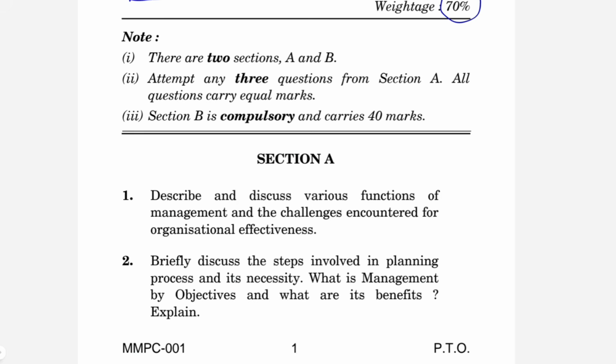Then Section B is a case study, where definitely at least some marks we will get because we are not that dumb, right? You will be given a case excerpt and you will be asked questions according to that case. So it is kind of a practical test of how would you behave practically, which is what the university is trying to measure, since it is not a class setup, right? So it is not something to be worried about. Even this subject and some other subjects also have case studies, so that is nothing to be worried about, okay?